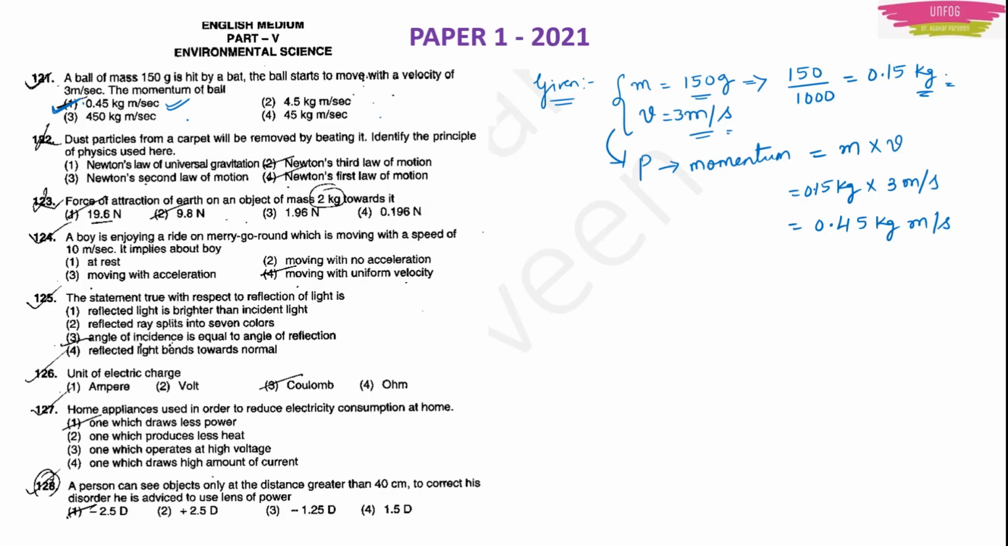Without seeing the units, if you just multiply mass into velocity, that is 150 into 3, what answer are you going to get? You will get 450. And you are not writing the units on the right side, but actually the unit is gram meter per second, but you are ignoring it. You are just multiplying 150 with 3. Then what will you do? You will tick option 3, which is a wrong answer.